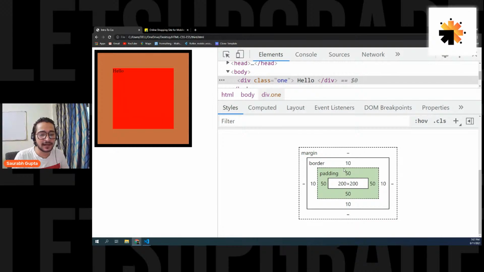Okay, I hope we are understanding. If we add a border to the container, does it include the padding or exclude the padding? It will be outside of the padding, but still it counts in the size. Border also contributes to the size of the element, but it's still not the real container size. It's still outside the container. Is that clear? But we can make it part of the container. Don't worry, I'll show you that as well.